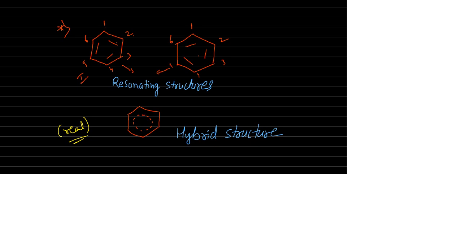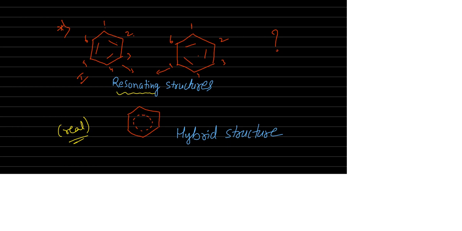So which structure is correct? Both are correct. These two structures are not real structures, these are resonating structures, benzene resonance structures.